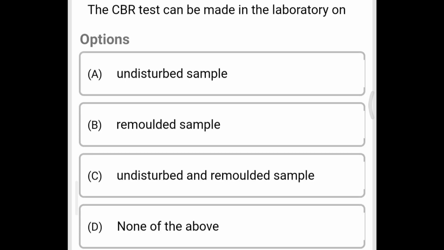Next question, the CBR test can be made in the laboratory on option A, undisturbed sample, option B, remolded sample, option C, undisturbed and remolded sample, option D, none of the above. The correct answer is option C, undisturbed and remolded sample.